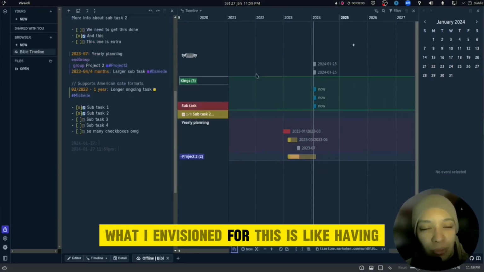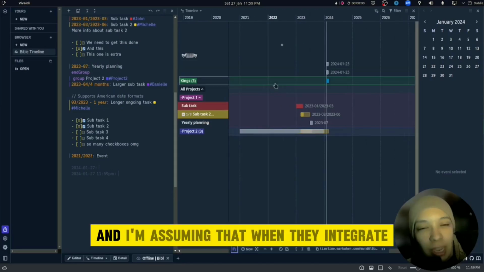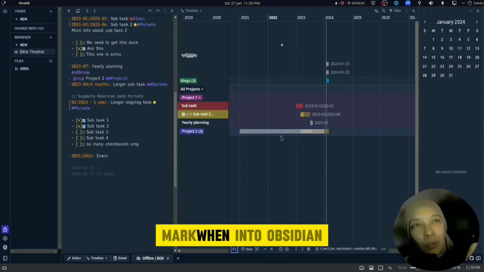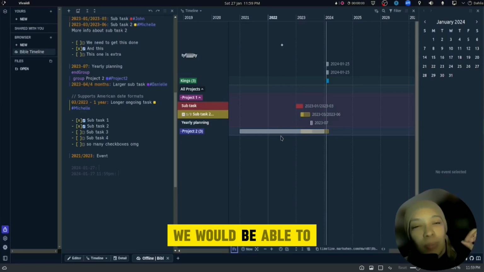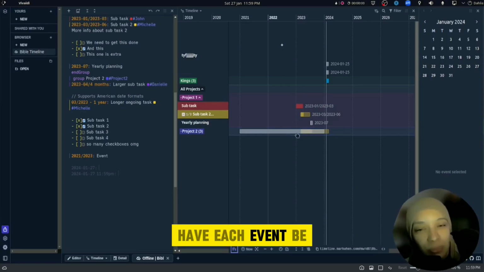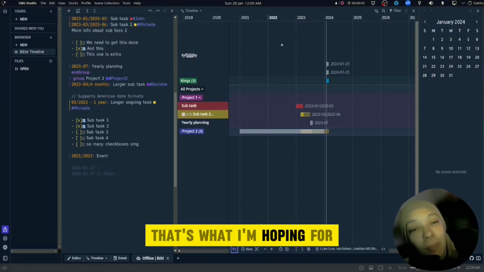What I envisioned for this is having all the events of the Bible, and I'm assuming that when they integrate MarkWhen into Obsidian, we would be able to have each event connect to a note of some sort. That's what I'm hoping for.